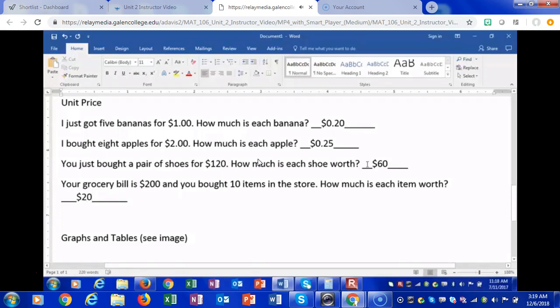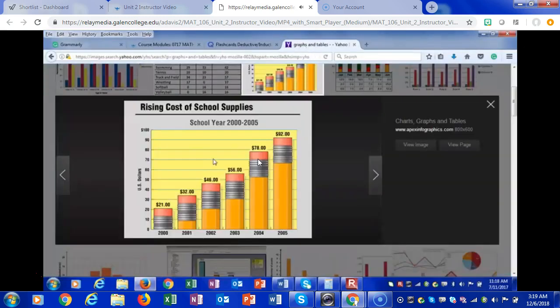Okay? Now, let's talk about graphs and tables, because we use them a lot. And because we use them a lot, well, there is a significance in price. Okay? Since we are at Galen College of Nursing, every single semester, you have to buy school supplies. What does that mean? That means money goes out of your expenses or out of your account in order for you to pay for supplies. You need textbooks. You need notebooks. You need ink pens. You need pencils. Some people may need colored pencils. Some people may need exam materials for their nursing classes. All of that equates into a cost.